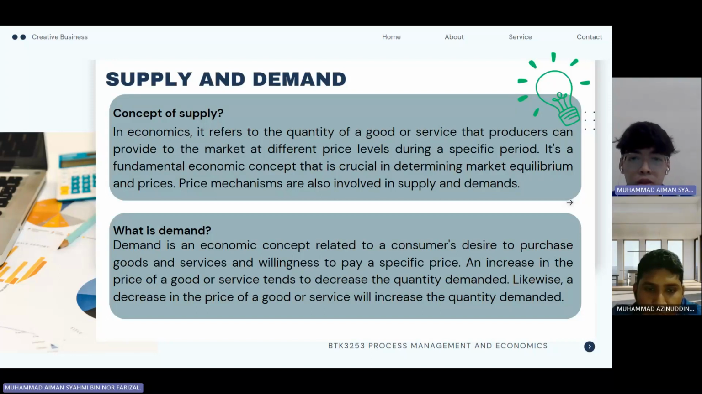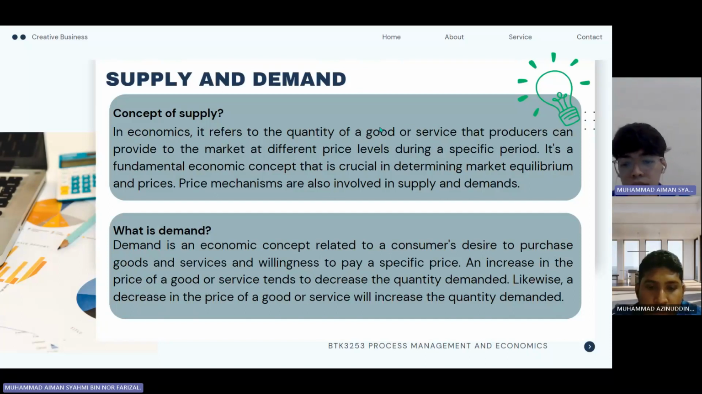Price mechanisms are also involved in supply and demand. Next, demand. Demand is an economic concept related to a consumer's desire to purchase goods and services and willingness to pay a specific price. An increase in the price of a good or service tends to decrease the quantity demanded. Likewise, a decrease in the price will increase the quantity demanded.